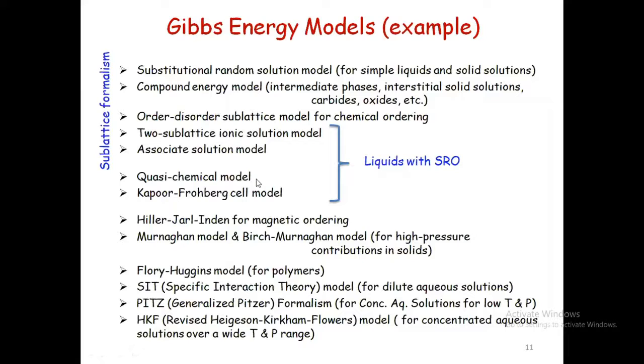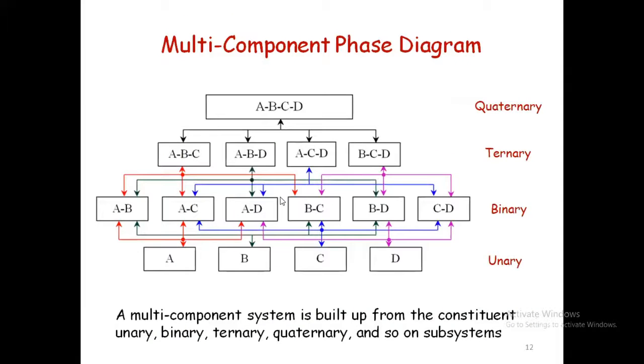Whenever we are writing the equation, we have to remember that we are talking about the physical state of the system. The physical state of the system, we are going to express in the equation, and that has to be as accurate as possible. So like this, various models are available to express this equation. It is important to select these models, and then the multi-component phase diagram database is going to be built. It starts with a single element. Right now, the database for single elements is already there, so no need to worry at all.